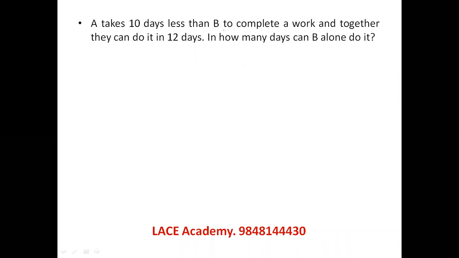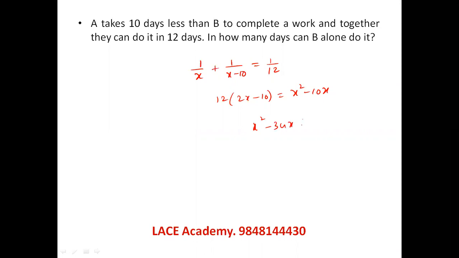A takes 10 days less than B to complete a work, and together they can do the work in 12 days. Let's say B is taking x days and A will be taking x minus 10 days. Their total efficiency equals 1 by 12. If options were there, as in the exam, we could do it directly by options verification. But because options are not presented here, I'm just doing this. 12 into 2x minus 10 is equal to x square minus 10x. If I rearrange, all to the right hand side, x square minus 34x plus 120 equals 0.